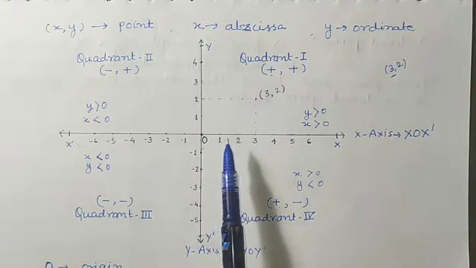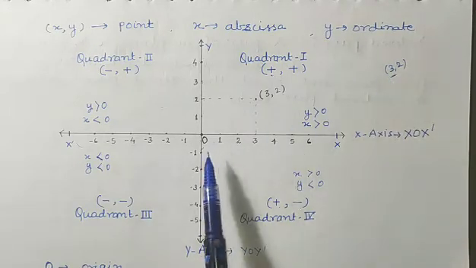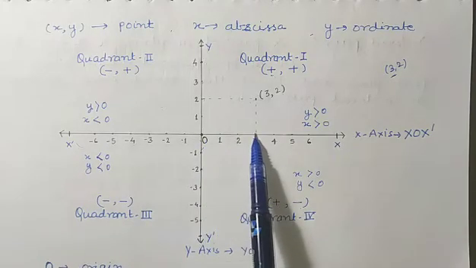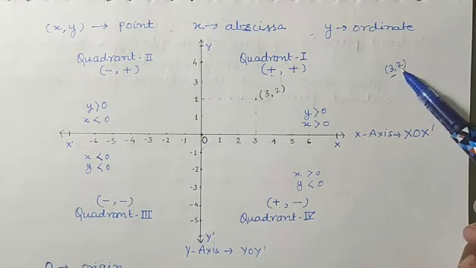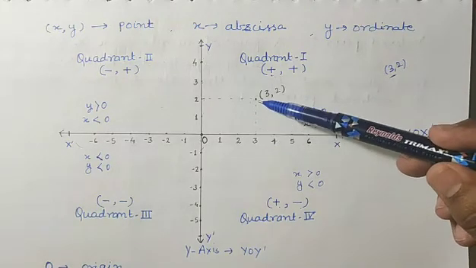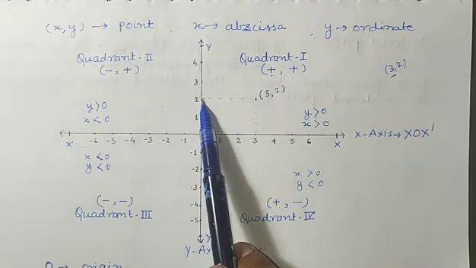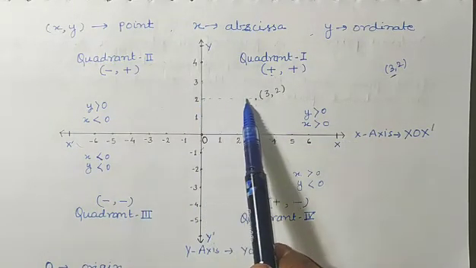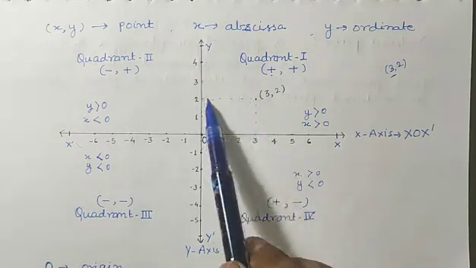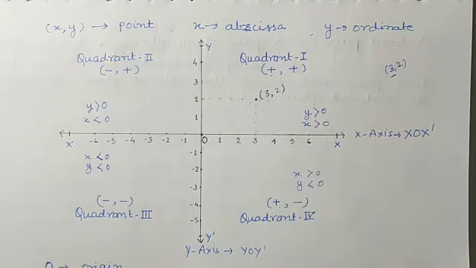So firstly we will find the 3 unit on the x-axis. Positive 3 is there, so 1, 2, 3. Here we have reached. Now towards y-axis 2 units are there. Now you will draw the line from both of the points 2 and 3, and so this point will be your (3, 2).